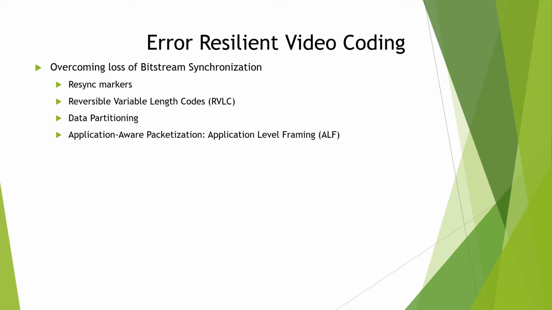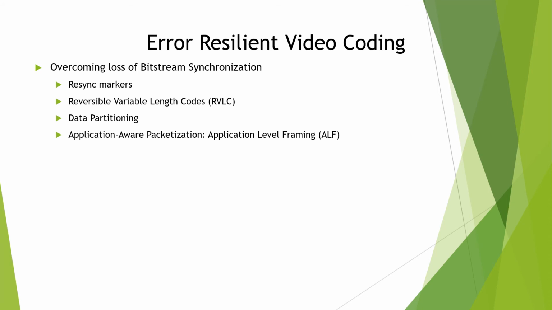As a result, careful usage of the application level framing principle can often overcome the bitstream synchronization problem. Therefore, the major obstacle for reliable video streaming over lossy packet networks such as the internet is the error propagation problem. That will be discussed in the next session.